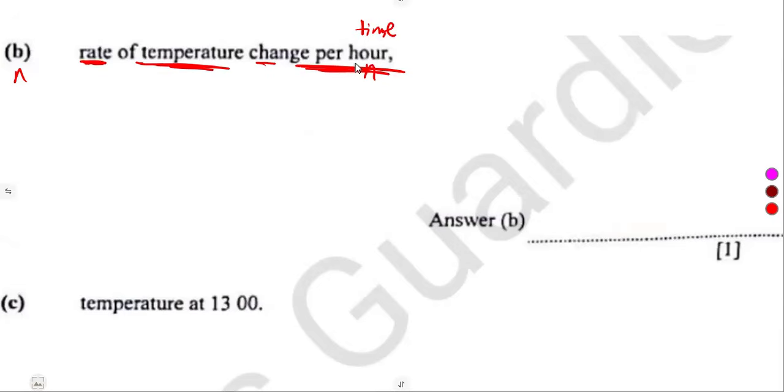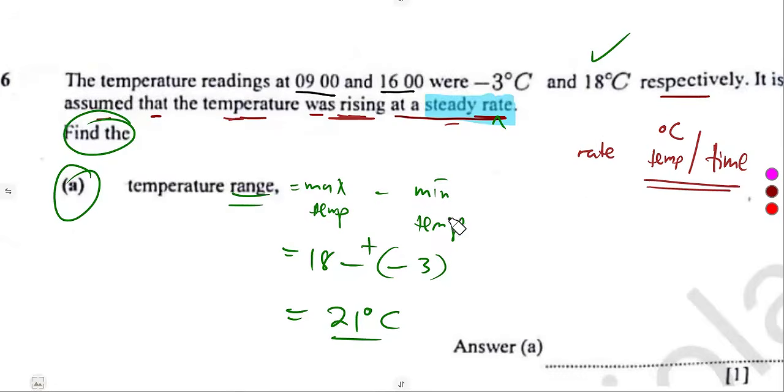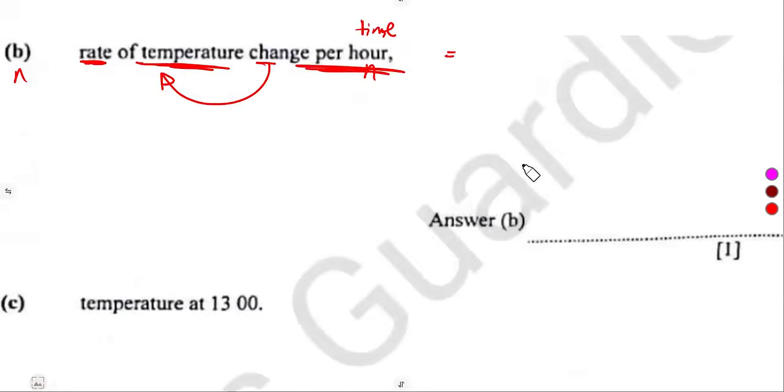So per hour, that's per unit time. So already the change in temperature is there. We already have this change in temperature, guys. It is from the range. Temperature range is the difference in temperature. So the change in temperature is already there. This one is our change in temperature. So the change in temperature, let me just write it here. Change in temperature over what? The change in time.